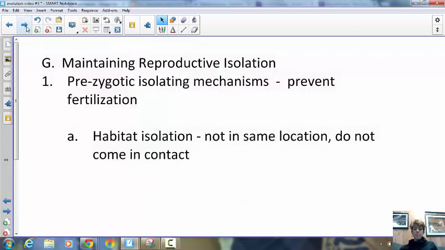All right, next one. So in order for speciation to occur, the populations have to be isolated. And to be isolated, we're talking about what are the things that happen to prevent them from actually mating. So we're preventing fertilization in these first 5. So there's 5 mechanisms that prevent 2 populations that have changed drastically from mating, and that's one of the reasons why they can stay separate species. So the first one is really easy to remember. They're in a different habitat. If they live in different places, they don't even think of each other as mates because they're not around each other. They don't come in contact with each other.